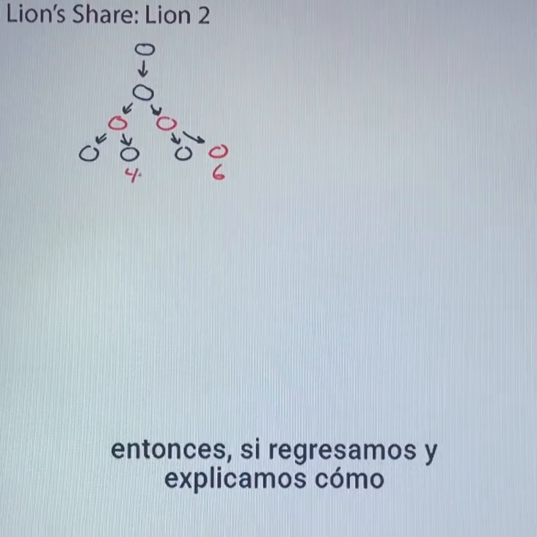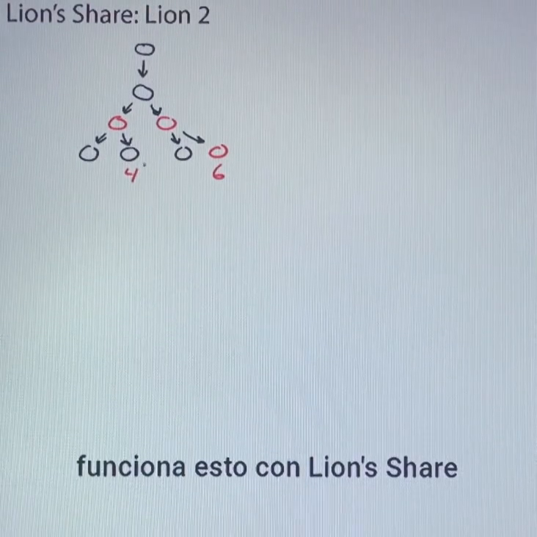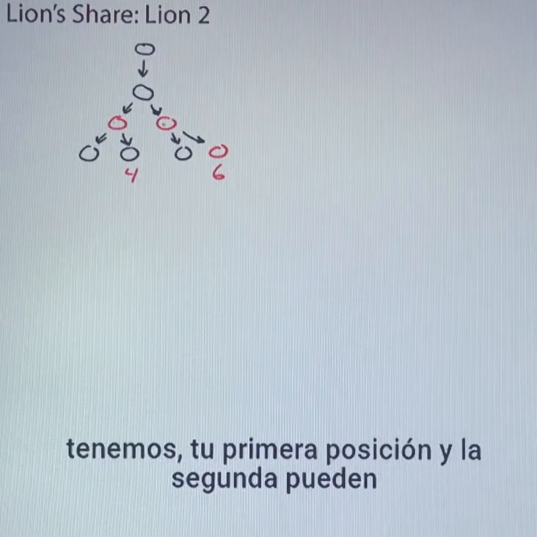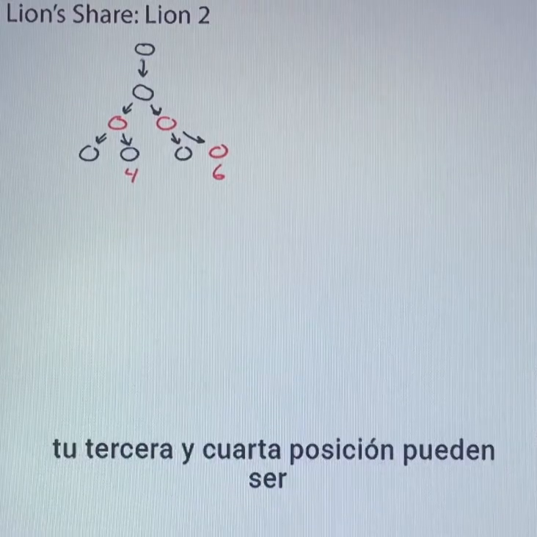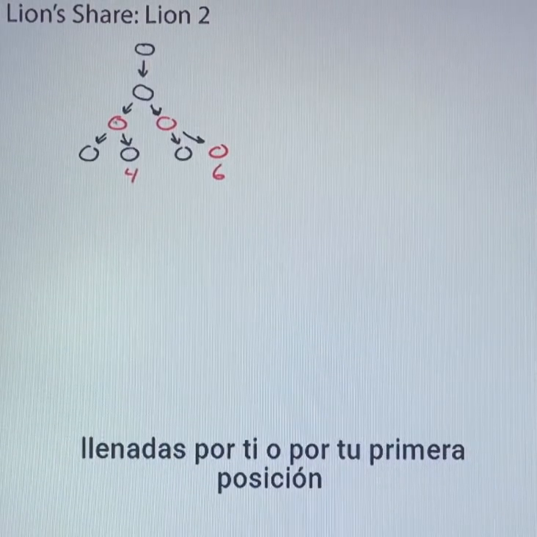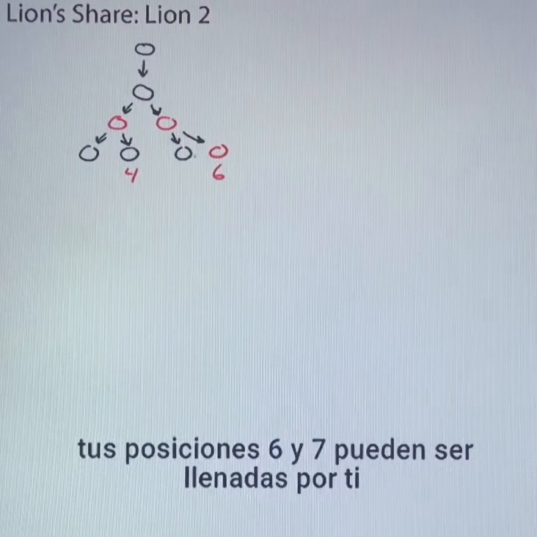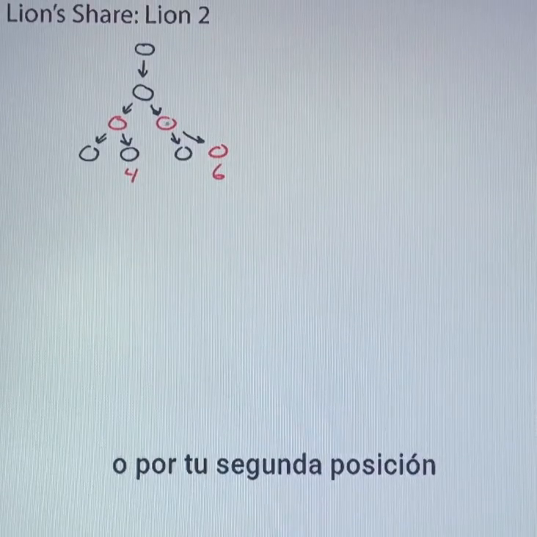So if we go back and explain how this works with Lionshare, your first position and your second position can be filled by you or by the person above you. Your third and fourth position can be filled by you or by your first position. Your fifth and sixth position can be filled by you or by your second position.